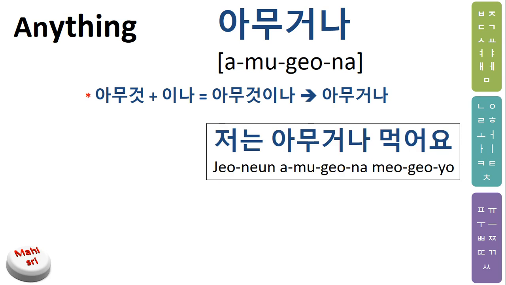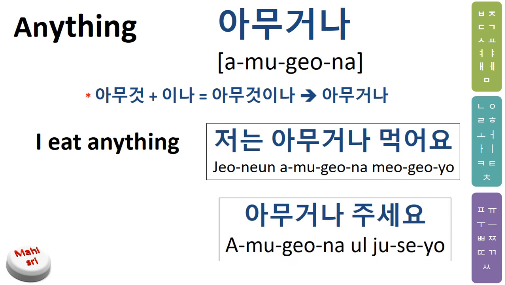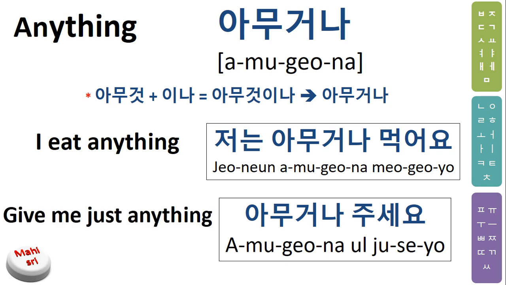Examples: 저는 아무거나 먹어요. I eat anything. If someone asks you what you want to eat, you can just say 아무거나 먹어요, or 아무거나 좋아요: anything will be fine. The next one is 아무거나 주세요: give me just anything.